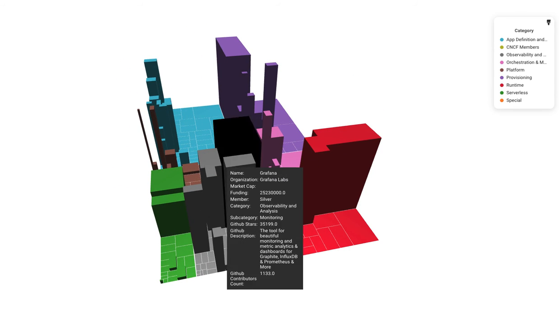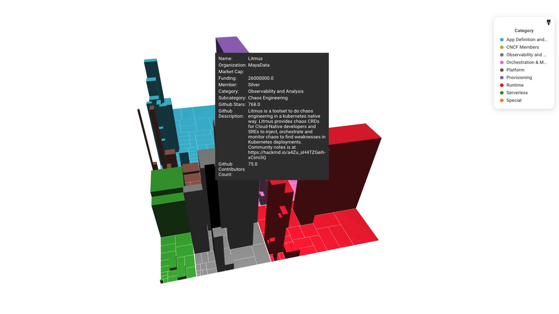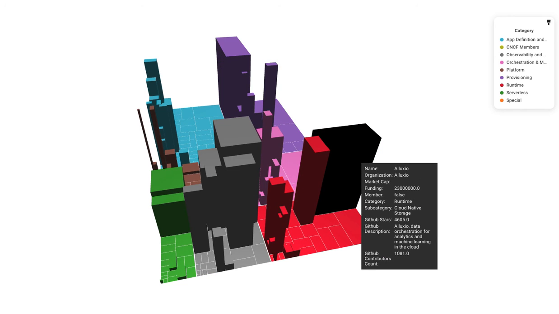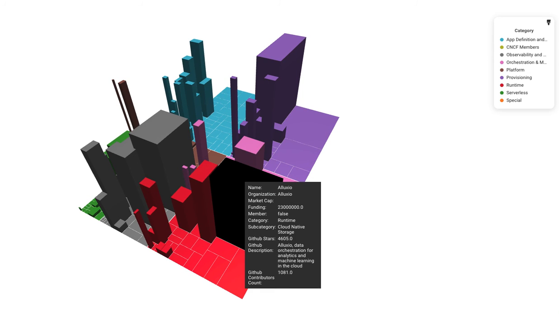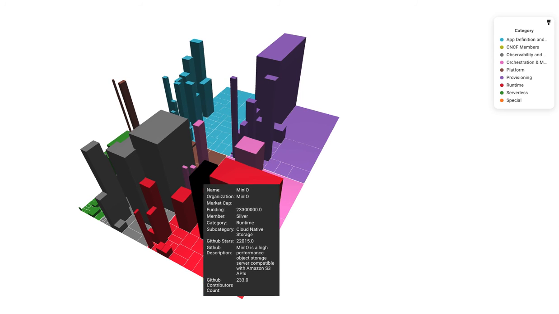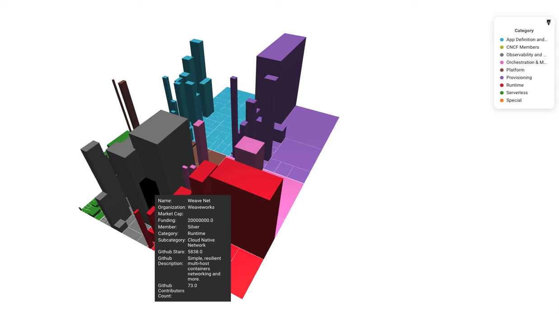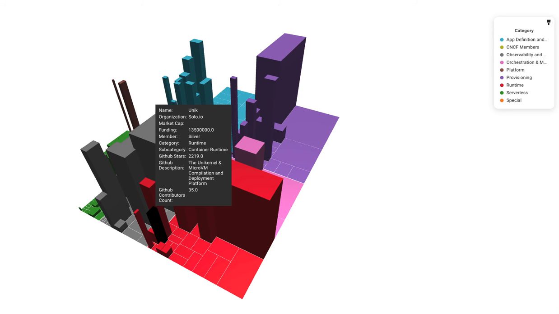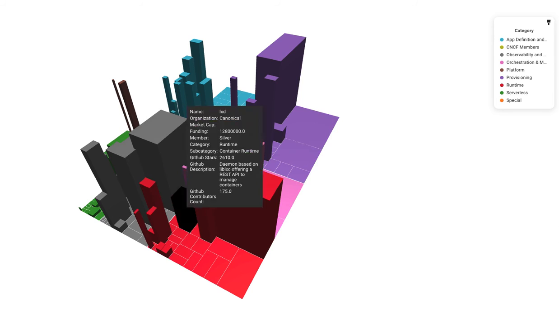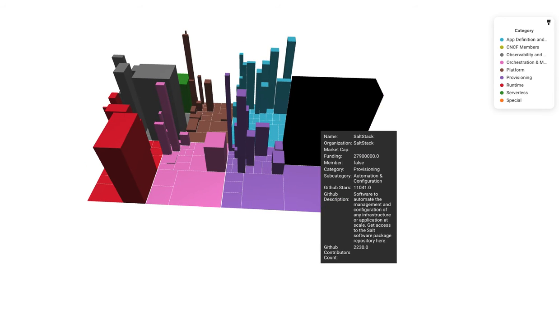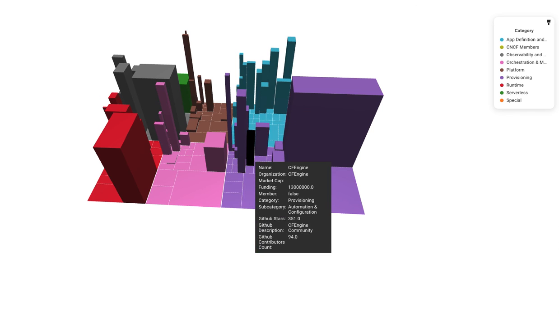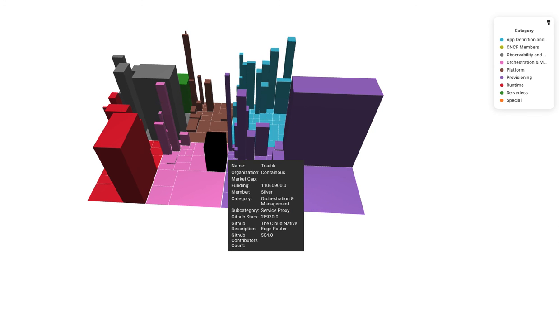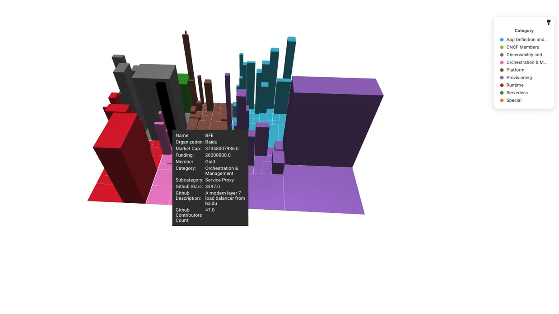Okay, let's see what we have under observability. Grafana Labs, Grafana Loki, Netdata, Litmus, Weaveworks. Okay, moving on to runtime under storage, cloud native storage, Alluxio, Minio, Weave Net, Cubevan, and here under provisioning, Salt. Okay. Yeah, observability.